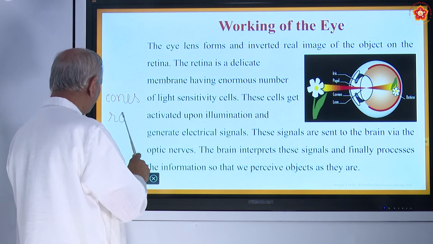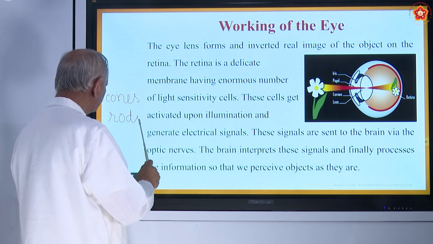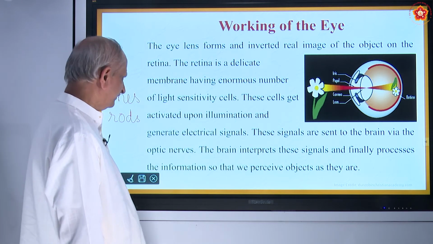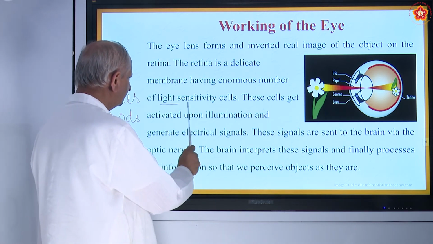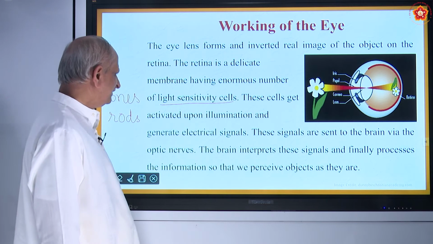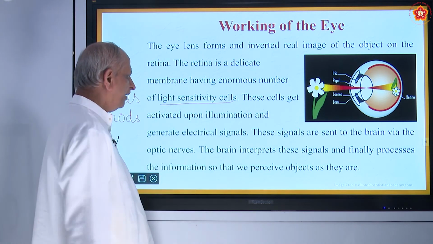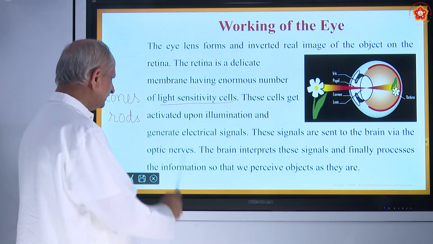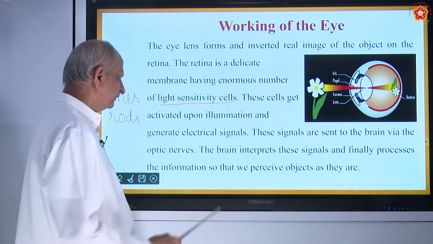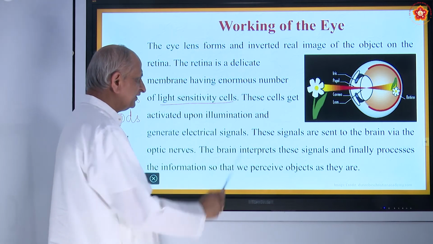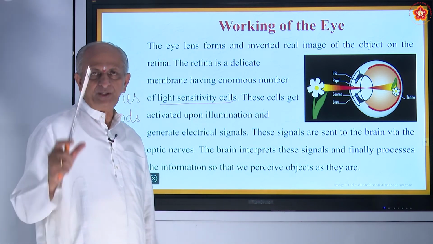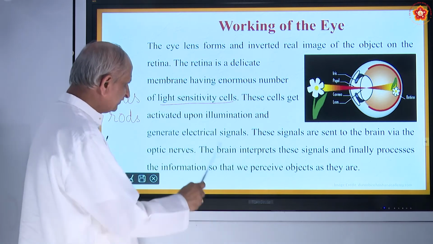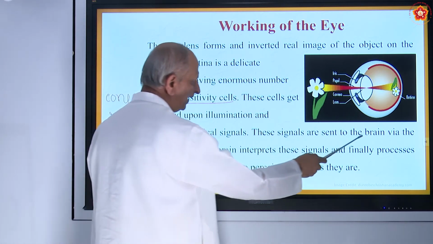and they have the capacity. Cones and rods are light sensitive cells, and these cells get activated upon illumination. So the light is controlled by cones and the color is controlled by rods, and they generate electrical signals. So when you see an object, there will be formation of signals, and these signals are sent to the brain.